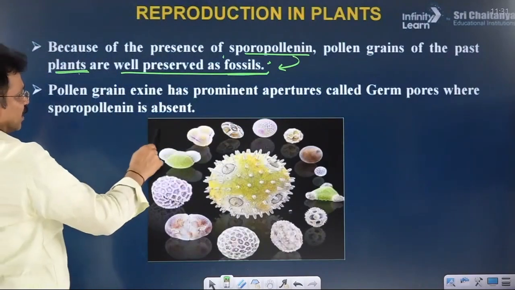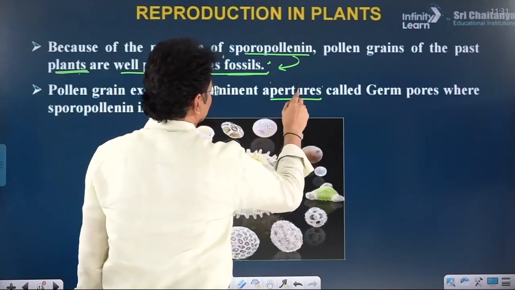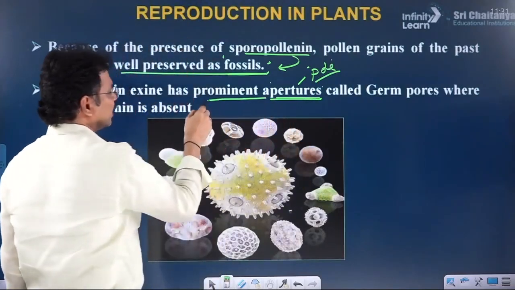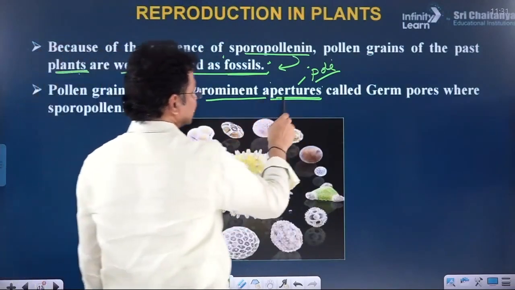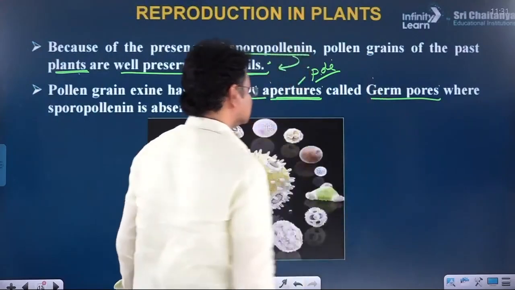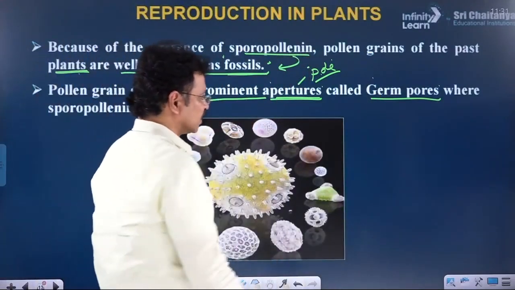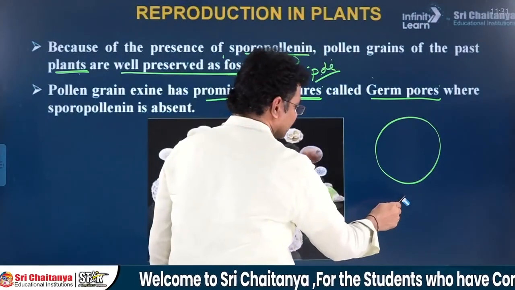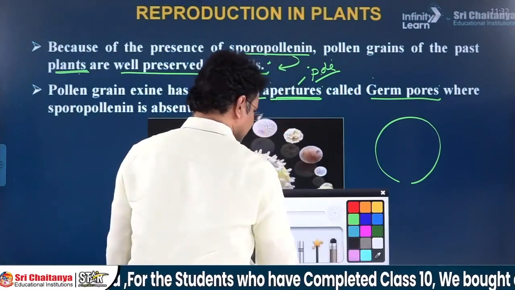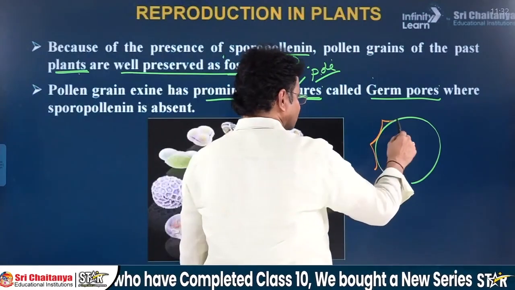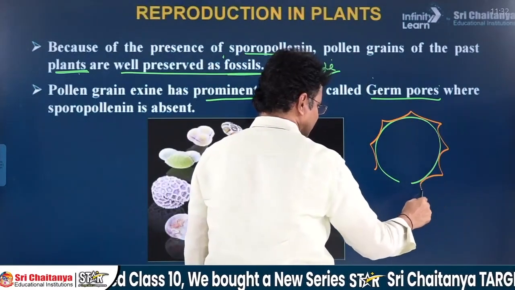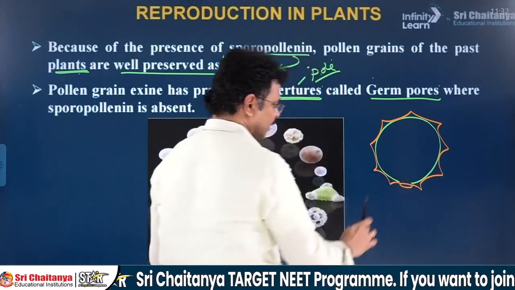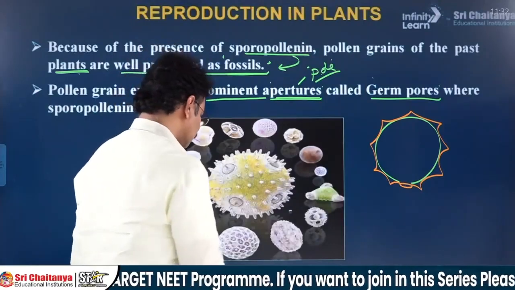In this exine material, small apertures, nothing but pores or holes, are present. Such apertures are called germ pores. Germ pores are essential for formation of the pollen tube, allowing its exit. For example, the intine material of the pollen grain is enclosed by the thick sporopollenin wall. In this thick wall, small thin areas are present, nothing but holes.